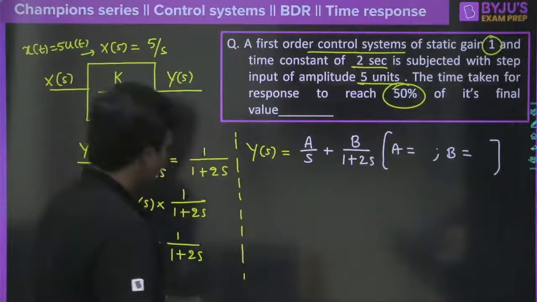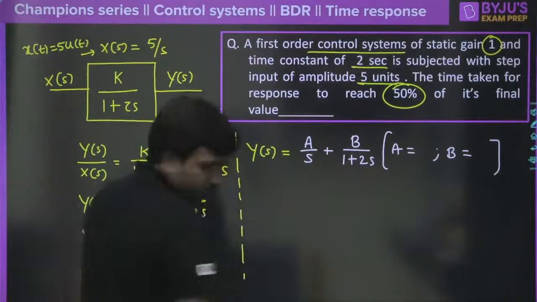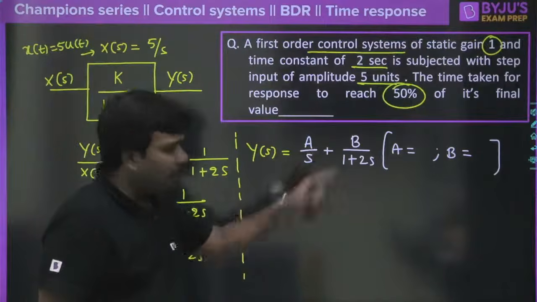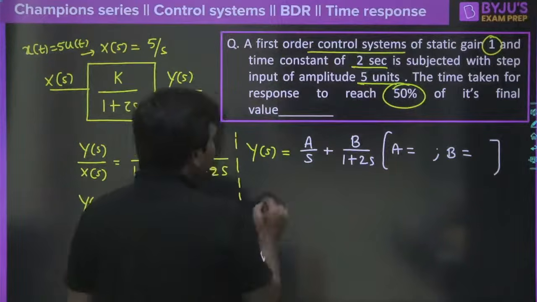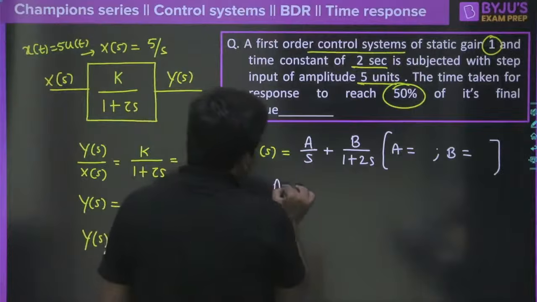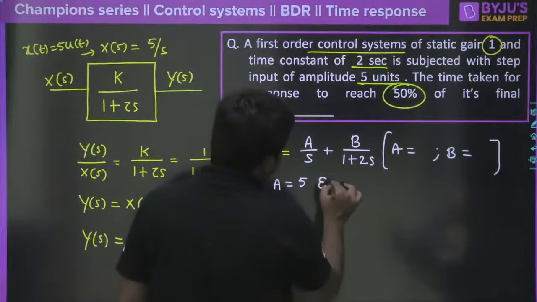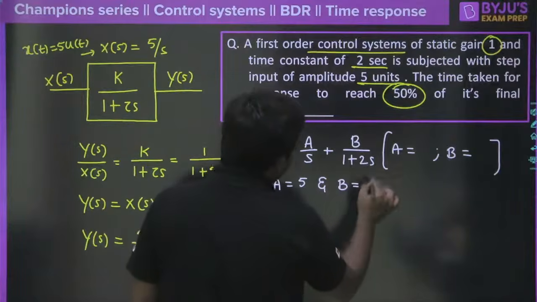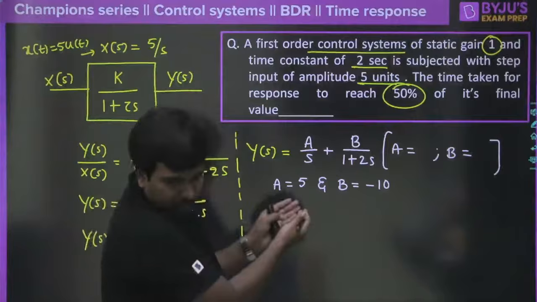Clear? Moving ahead with this, what is y of t here now? Can you tell me, Arvind Reddy, what is a and b here? If I am not wrong, a will come as 5, and b is going to come as minus 10 here. Clear? Minus 10. Of course, just look at this calculation.